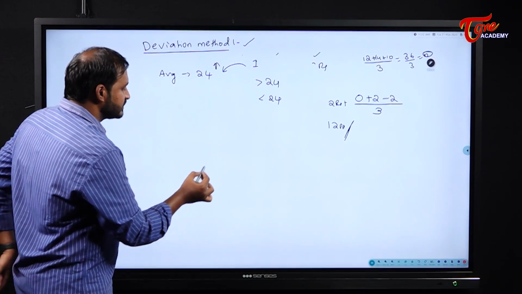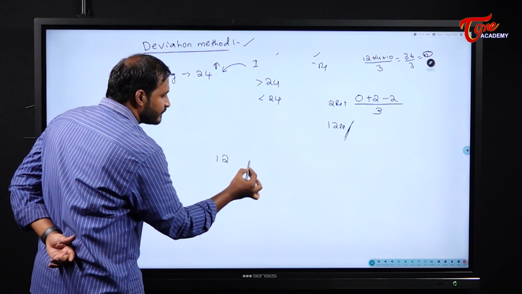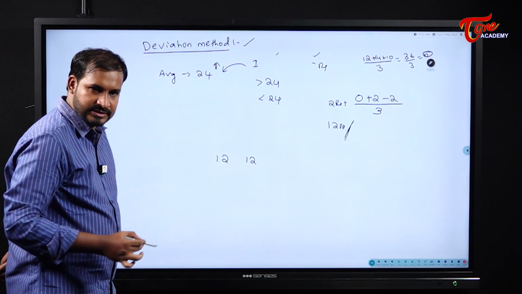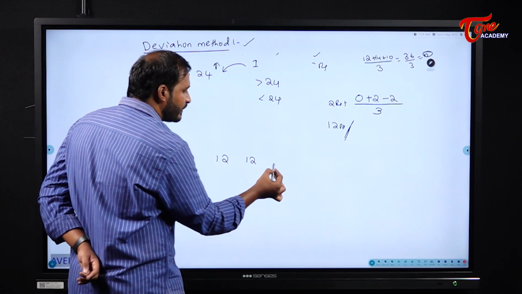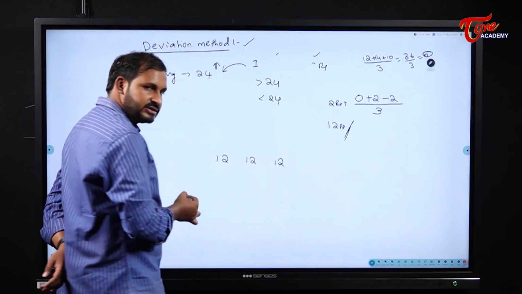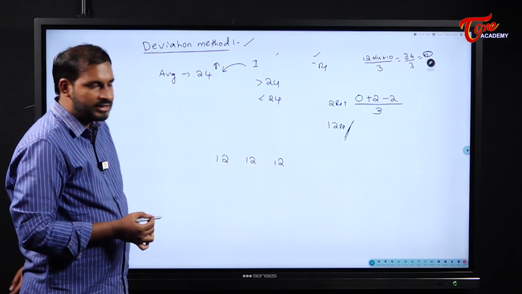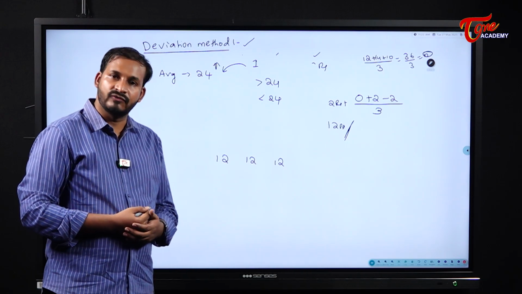Why? Because see here, students, there are two friends whose weight is 12 kgs and 12 kgs. Now tell me, if one more person joined whose weight is also 12 kgs, with those two, now what will be the average? 12 only, right? Why?